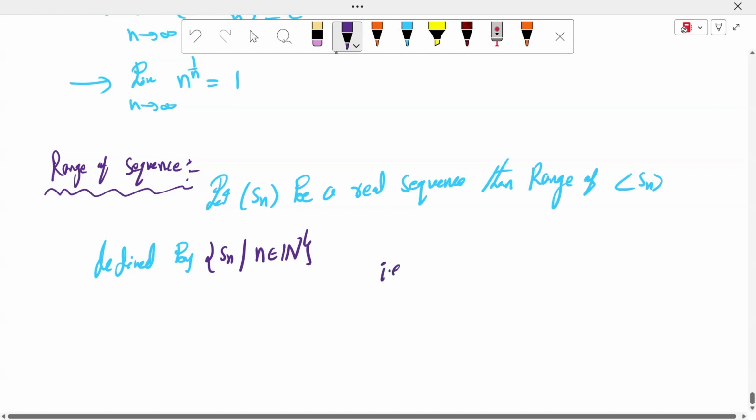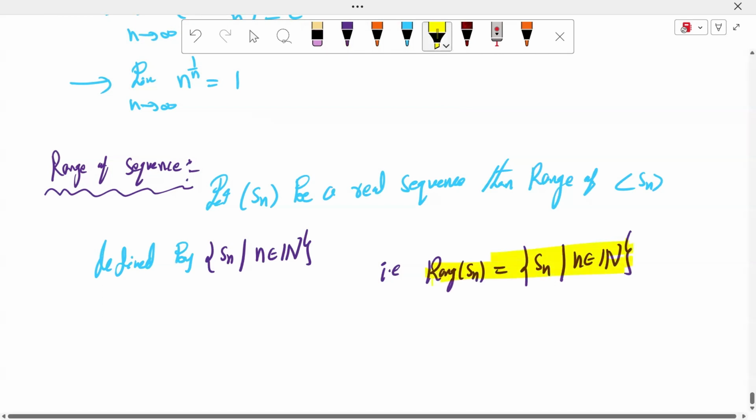That is, range of Sn is equal to the set of Xn such that n belongs to the natural number. This is the range of the sequence.